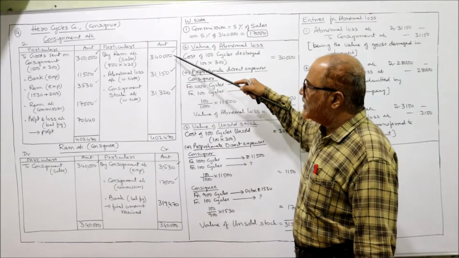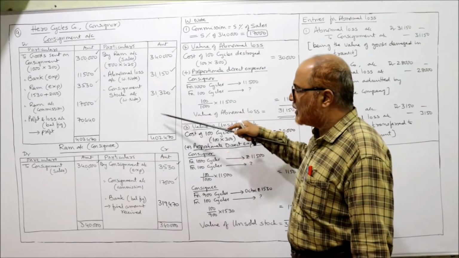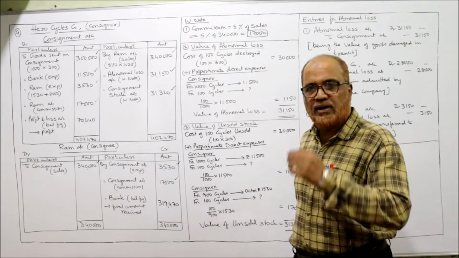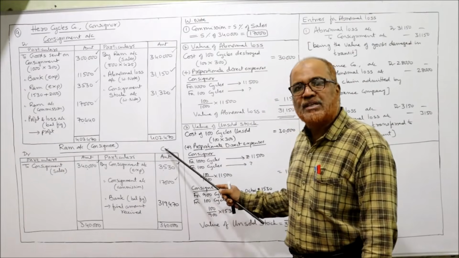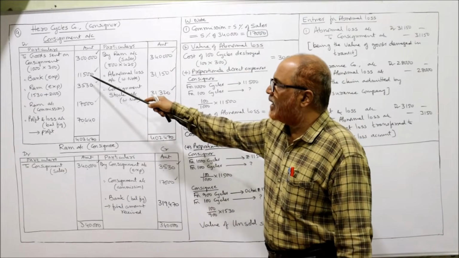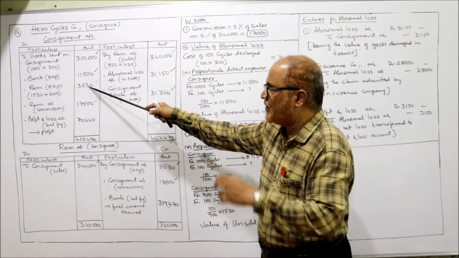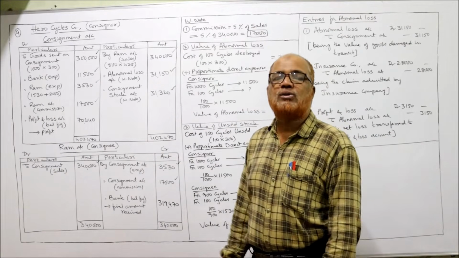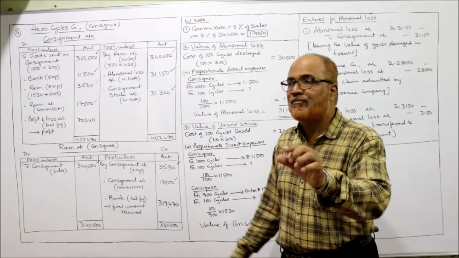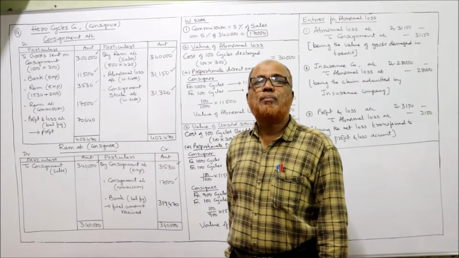Credit side, all the three items are ticked. Take the total, 4,02,470. 4,02,470 is the total on the credit side. From this, deduct 3 lakh, 11,500, 3,530, and 17,000. The balancing figure is 70,440. And this is the profit.